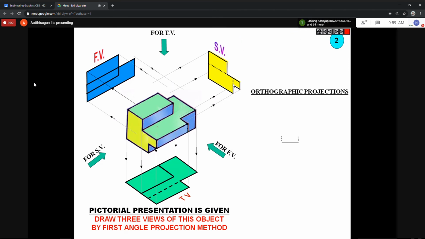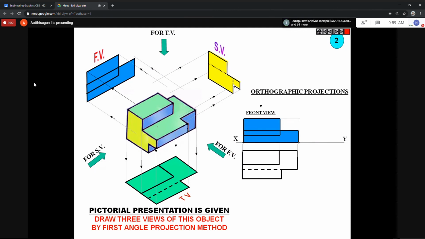So finally you draw the front view. Let's project from the front view. Below that, you get the top view, with the dotted lines, everything will be there. Then the side view, same.